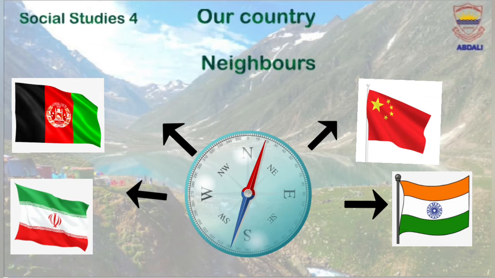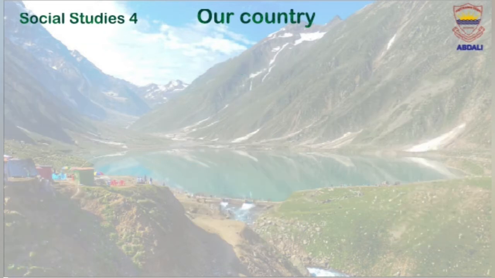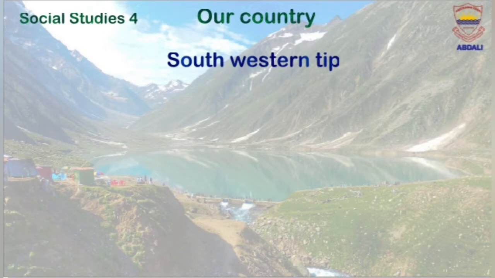Students, after watching this slide, can you tell me which countries are neighbors of Pakistan? We share borders with Iran in the west, Afghanistan in the northwest, China in the northeast, and India in the east. To the south of Pakistan is the Arabian Sea.